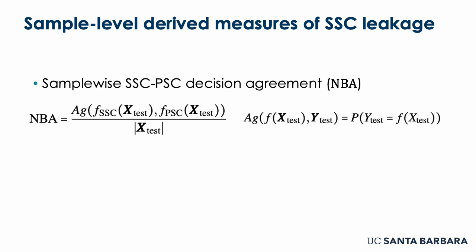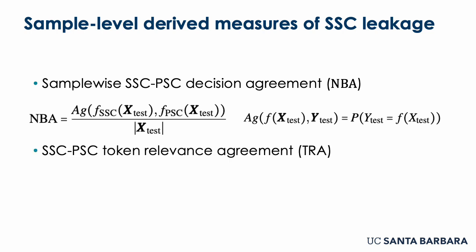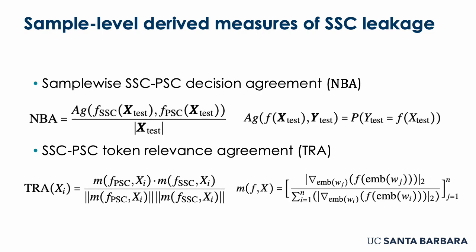The first one is the sample-wise decision agreement. In terms of sample level, for each output in the model, do the SSC model and the PSC model agree? Yes or no? Additionally, we can look at agreement in terms of token relevance, where we take the cosine similarity of the sample-wise normalized local explanation vector produced in prior work.